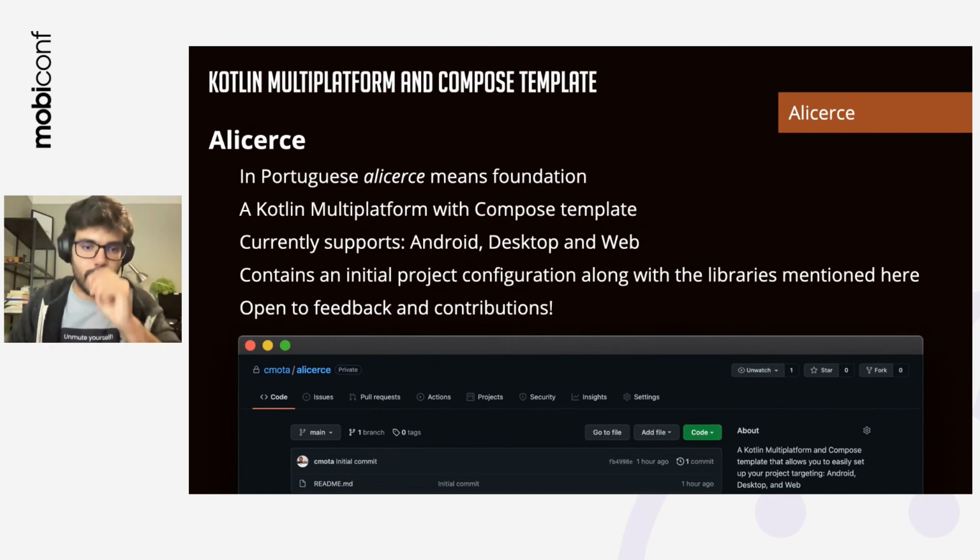I'm still finishing a couple of things because I want this to be really generic, so anyone can just grab this link, define a name and a package name, and automatically have their starter project. I don't want people to lose time on having everything configured like I did. So feel free to use it.